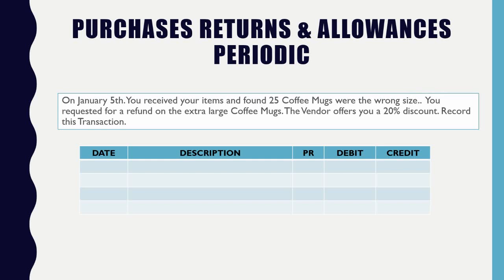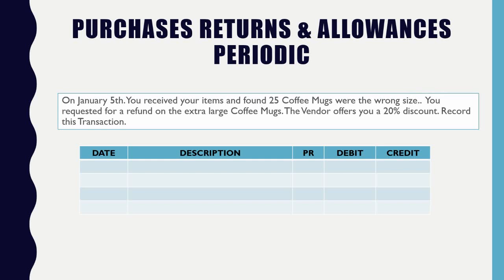Now I'm going to talk to you about what you can do as a small vendor or a small business owner, or as a customer. This is what you can do, and vendors can also do this for you as well. So let's say for this example, on January 5th, we received the coffee mugs, but this time we found that 25 of those coffee mugs were the wrong size. Maybe we ordered medium-sized ones and we ended up receiving extra large cups.